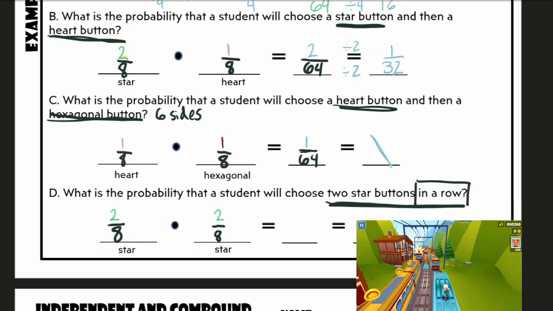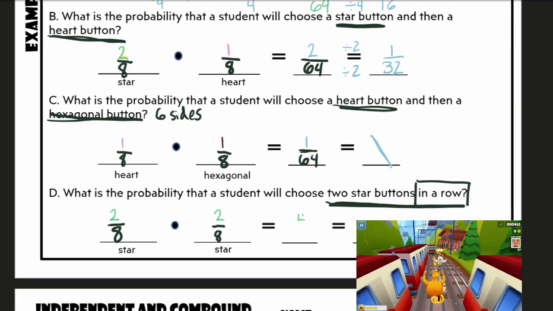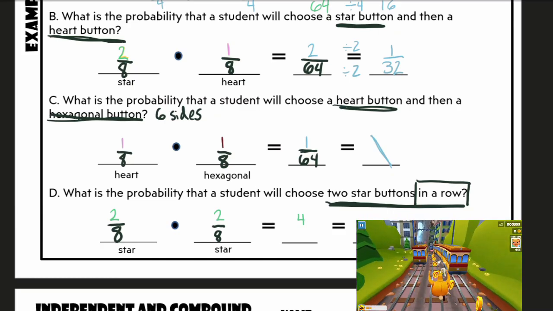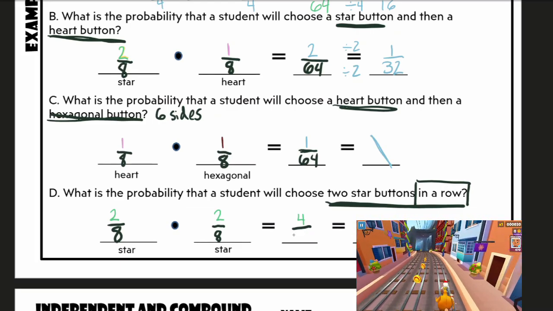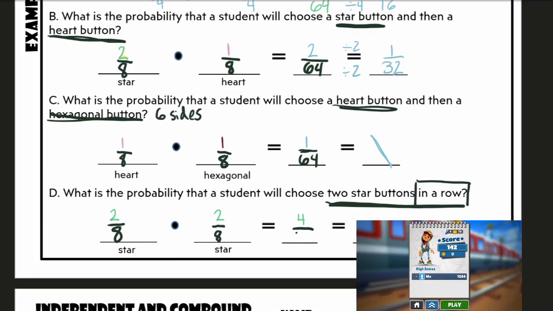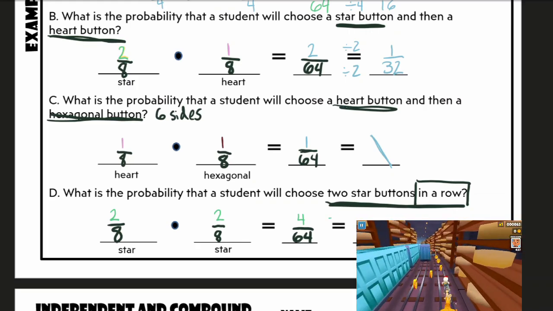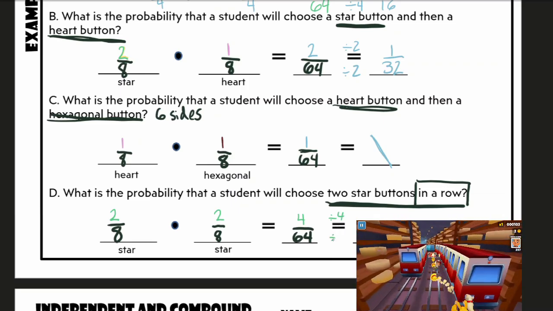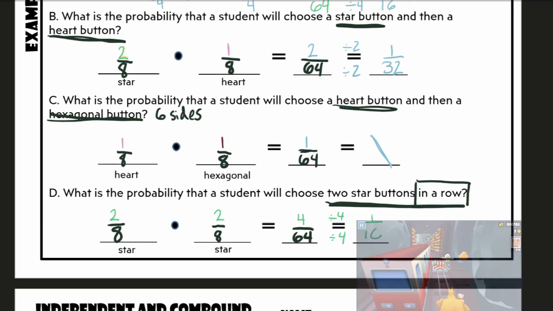So it's 2 out of 8 times 2 out of 8. Multiply my top numbers to get 4. 2 times 2 is 4. I divide that by 8. Oh, no, don't divide that by 8. I multiply my bottom numbers, 8 times 8, which is 64. And I can simplify 4 over 64. Divide the top by 4. Divide the bottom by 4. And that will get me 1 over 16.